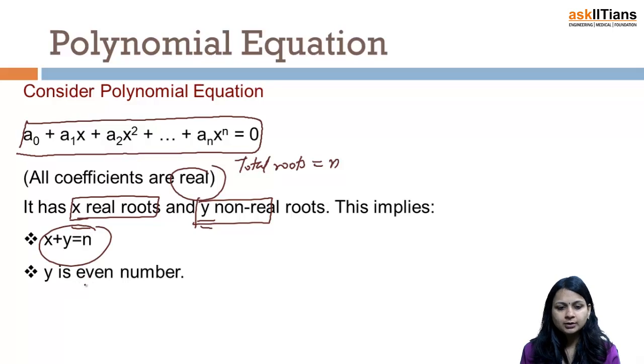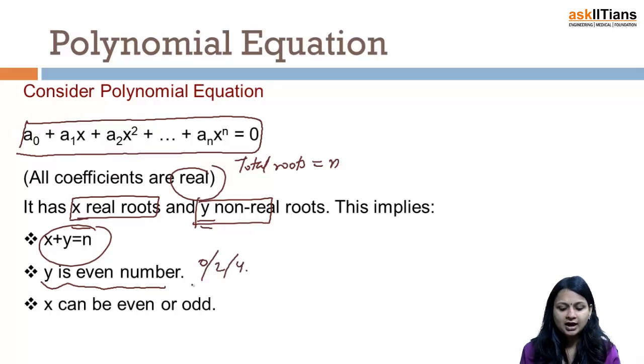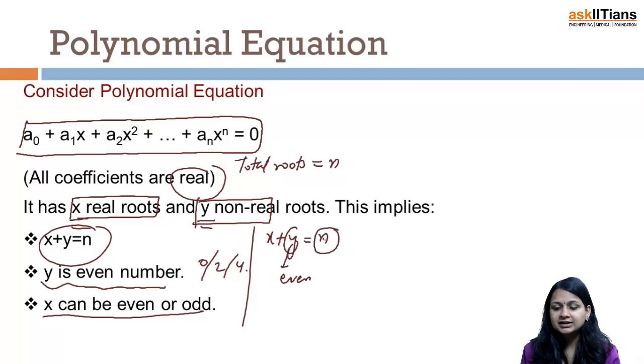Now because I know that imaginary roots always exist in pairs, y would be an even number: non-real roots 0, 2, 4, always in pairs. And finally I can say that x can be even or odd. Now why? Because I know that x plus y is equal to n. Now y is always even and this degree can be even or odd. So depending on what n is, even or odd, I may say that x can be even or odd, both of them.